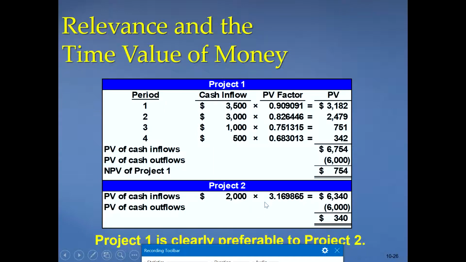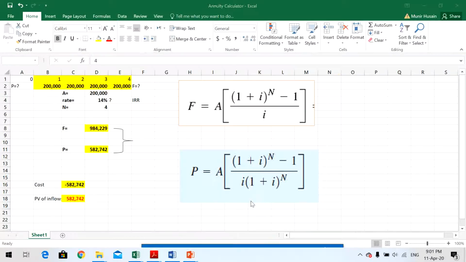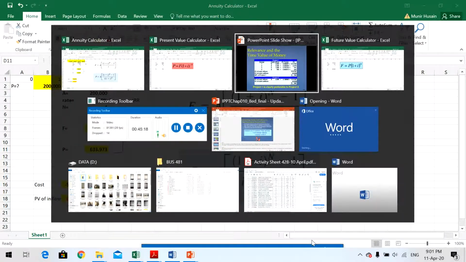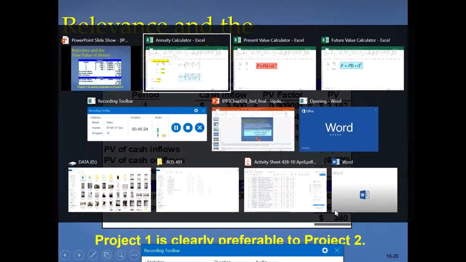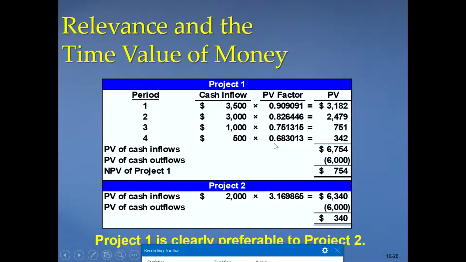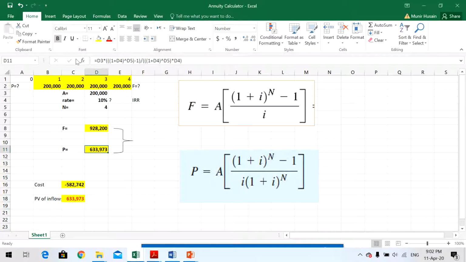For project 2, because it is equal payment for every year, 2,000, using the annuity formula, present value of annuity, you can calculate. The interest rate is 10%, so P is 6,340. Sorry, what is the amount we need to spend? 2,000, it is not 200,000.